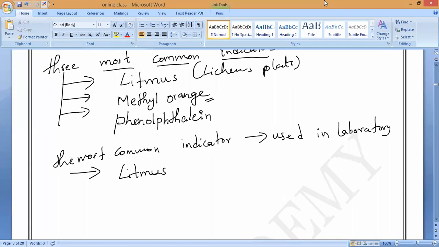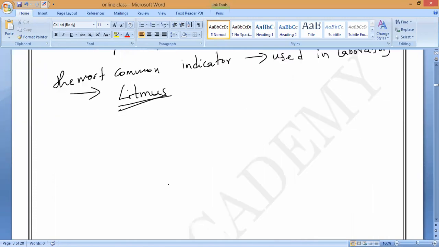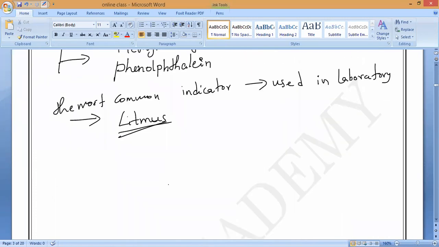Now coming to the utmost indicator. Usually these three are common indicators we use to test acid, bases or salt. Among them, litmus is the cheapest and best indicator, with which we can easily test acids and bases in the laboratory. Now, this litmus is used in two forms. What are they? Can you say? The litmus indicator is used in two ways. One is litmus solution. What is the other called?